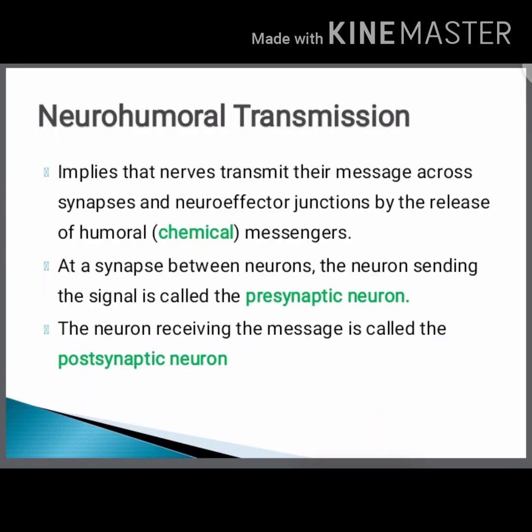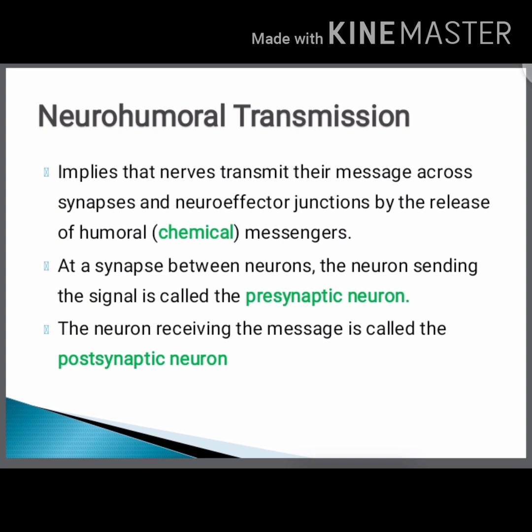So, first of all, we want to know what neurohumoral transmission is. It implies that nerves transmit their messages across the synapse and neuroeffector junction by the release of humoral messengers. Humoral here means chemicals, chemical messengers. As we already know, the function of nerve cells is to transmit their messages across the synapse. So here it uses chemicals to transmit messages between the presynaptic and postsynaptic neurons.